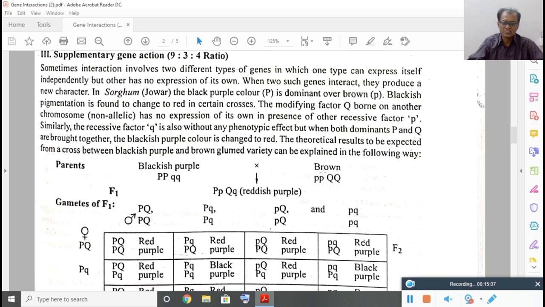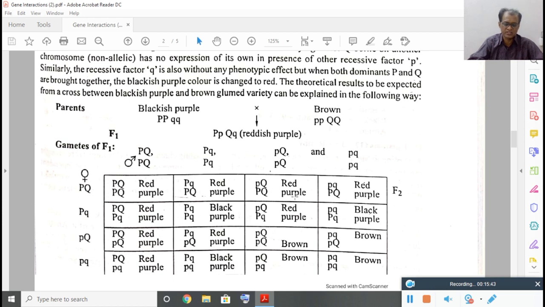Capital PP is not there, it is in small pp, brown. Q is there, it cannot express its character unless and until it comes with capital P. So when these two varieties are crossed, you will get a hybrid where you see capital P is there, capital Q is there. So now this Q will show its effect, that means it will supplement. So when P and Q both come, black changes to reddish purple. When this F1 hybrid is allowed for F2 generation, then you will get the ratio. What is that ratio?